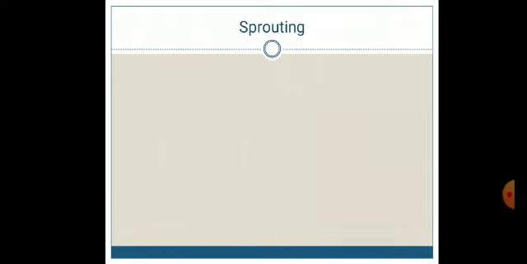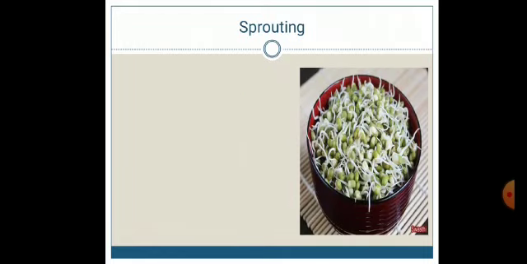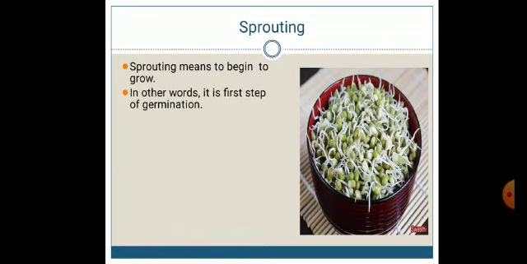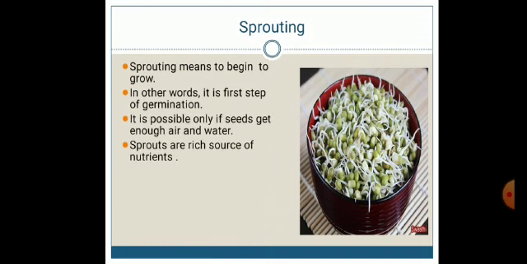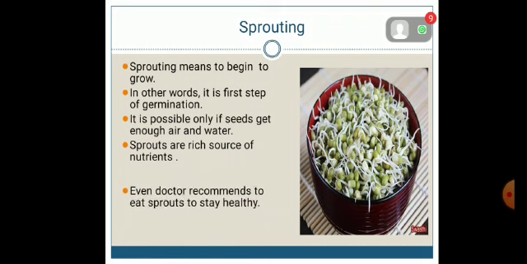The first topic that we covered was sprouting. We discussed that sprouting means to begin to grow. It is called the first step of germination. Sprouts are a very rich source of nutrients, so we should eat them.